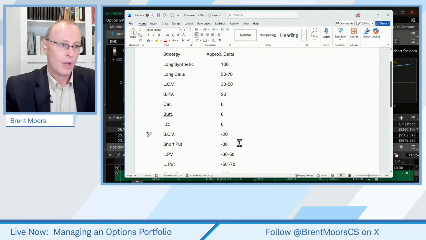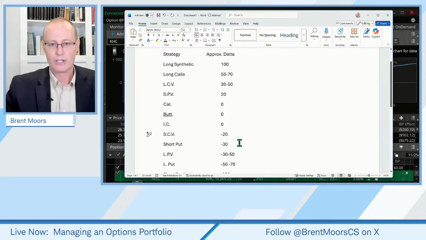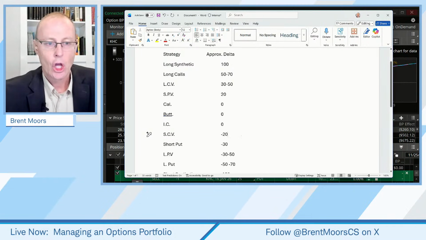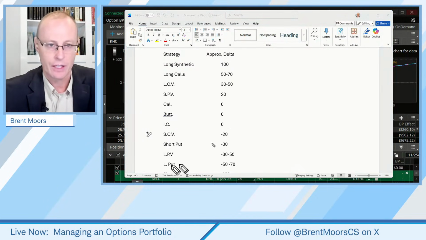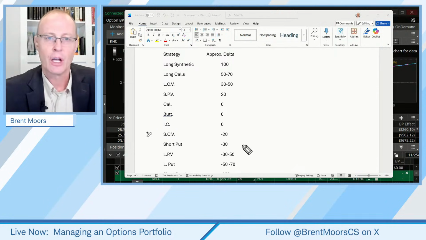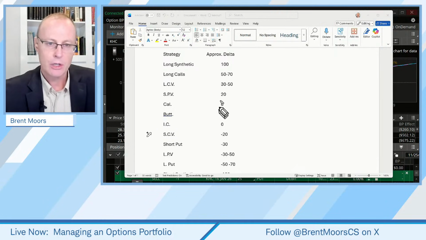Okay. So now, question. On a vertical, you have two deltas. Which one do I mean? I mean on all of these trades, I mean the combined delta. So if I do a short put vertical, let's consider a short put vertical here for a sec.